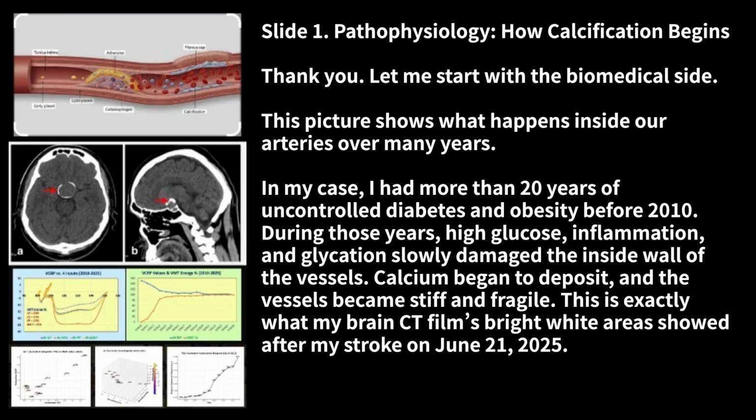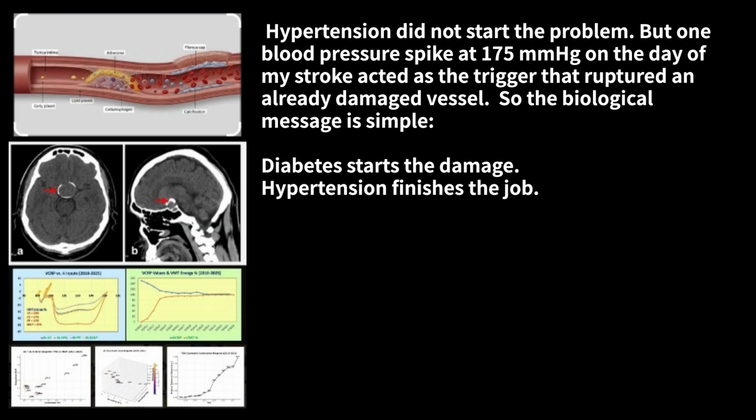This is exactly what my brain CT films, bright white areas, showed after my stroke on June 21, 2025. Hypertension did not start the problem, but one blood pressure spike at 175 mm of mercury on the day of my stroke acted as the trigger that ruptured an already damaged vessel. So the biological message is simple: diabetes starts the damage, hypertension finishes the job.